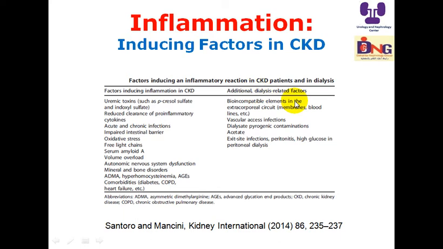Additionally, for patients treated with dialysis, we can find bioincompatible elements in the extracorporeal circuit, like membranes and blood lines, vascular access infections, and dialysate bacterial contamination. Here we should avoid acetate because acetate is linked to inflammation. Also exit site infection, peritonitis, and high glucose in peritoneal dialysis. So a lot of factors are common in patients with chronic kidney disease and on dialysis that can lead to